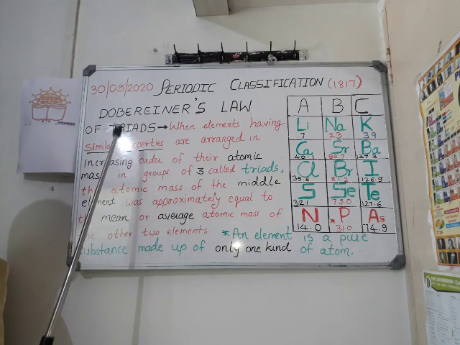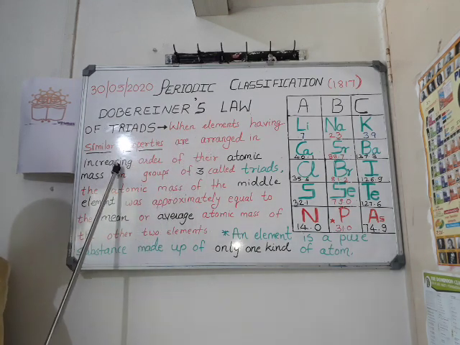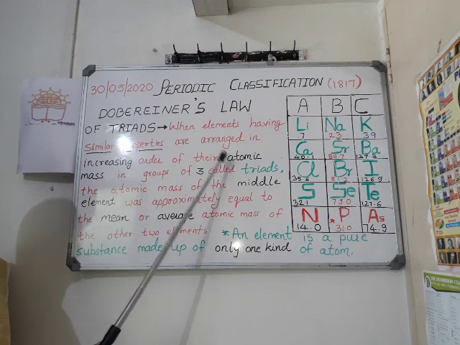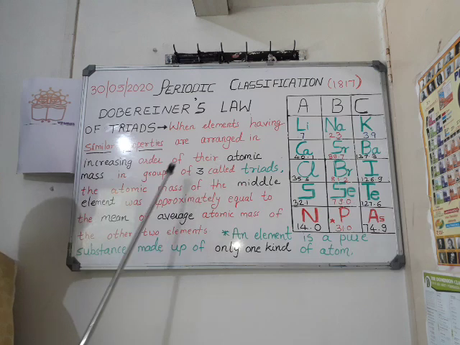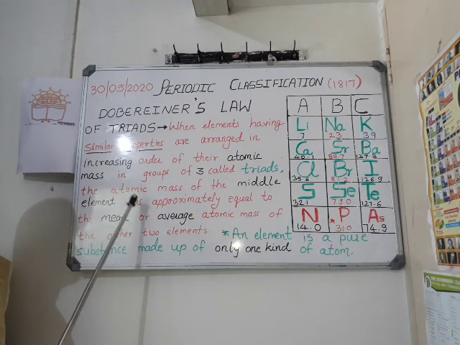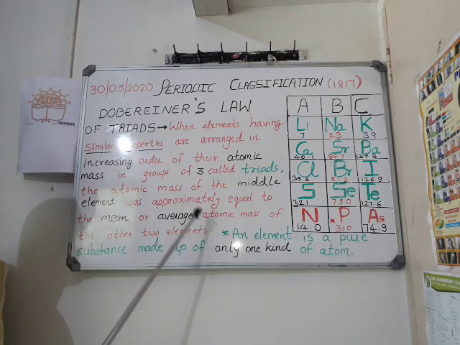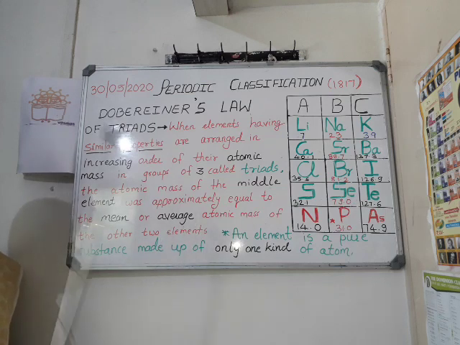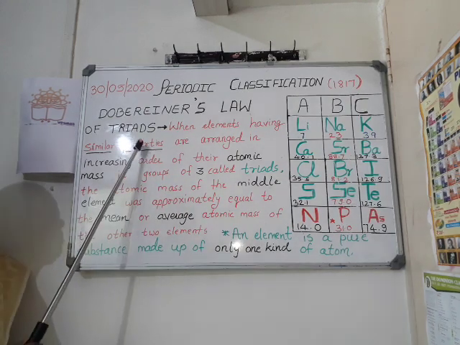When elements having similar properties are arranged in increasing order of their atomic mass in groups of 3 called triads, the atomic mass of the middle element is approximately equal to the mean or average atomic mass of the other 2 elements. So this is the law. I think that you have written this law. Now let us take each and every point here.